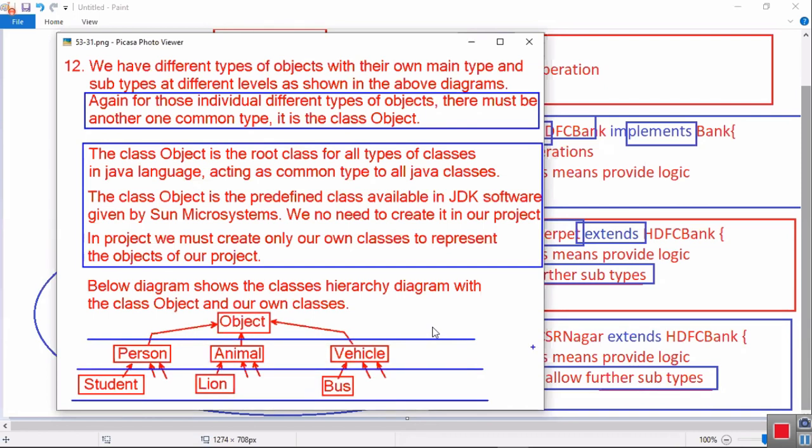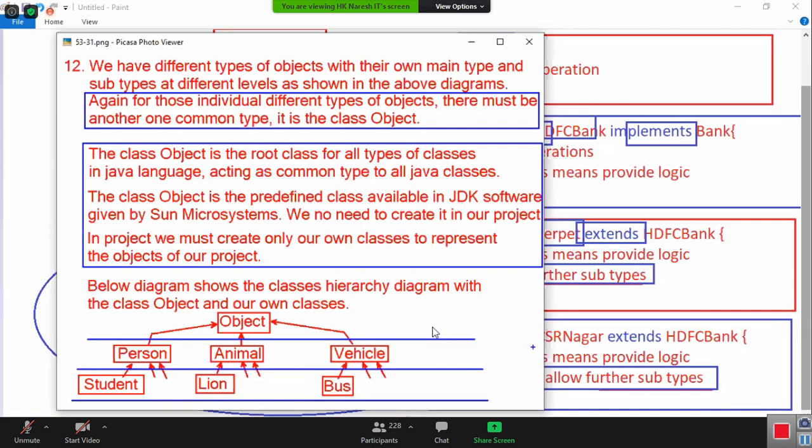The below diagram shows the class hierarchy with the class Object and our own objects. Look at that. Already comfortable with this slide? Yesterday 9 points were completed. 10, 11, 12. The 10th point: just a class is not sufficient. We need some more types. Why do we need some more programming elements under class? Because every object will be implemented at multiple levels. To represent each level of object, we need some more programming elements.